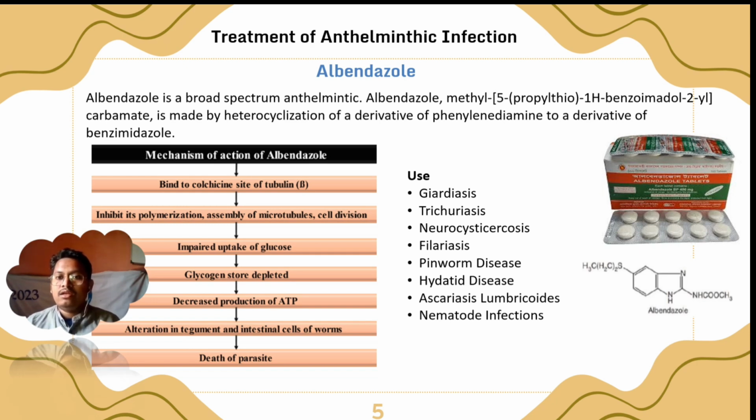Albendazole, methyl 1-hydrogen benzoyl carbamate, is made by heterocyclization of a derivative of phenyldiamine to a derivative of benzimidazole. The mechanism of action of albendazole is to bind to the colchicine site of beta tubulin, inhibiting its polymerization and the assembly of microtubules, cell division, causing impaired uptake of glucose, depleted glycogen stores, decreased production of ATP, and also alteration in tegument and intestinal cells, leading to death of the parasite.